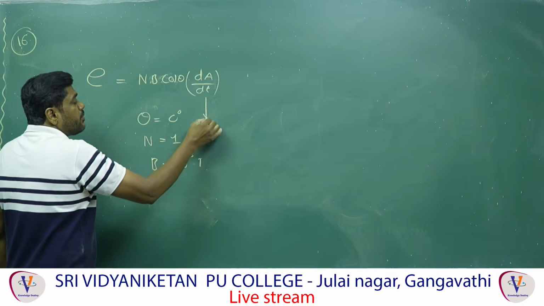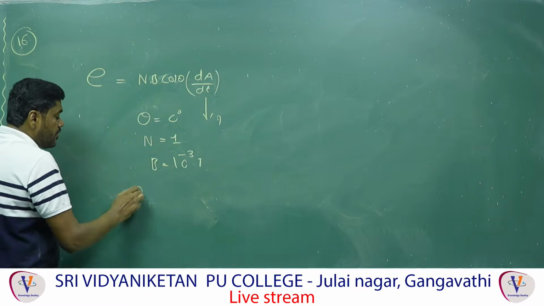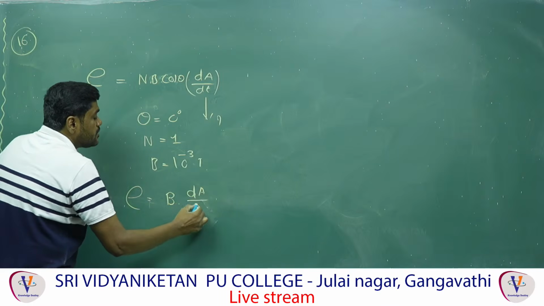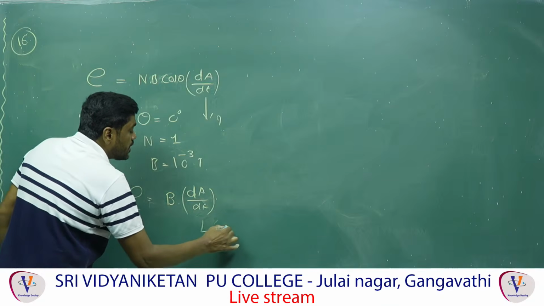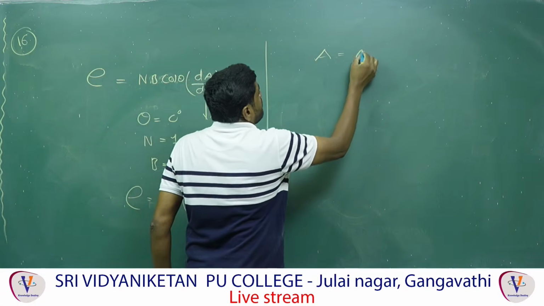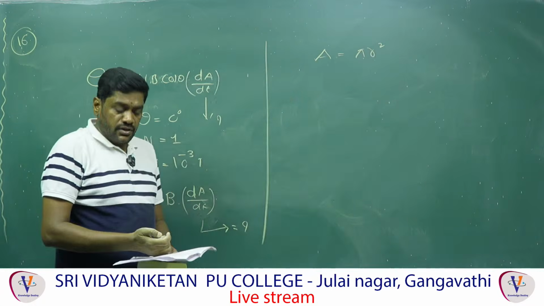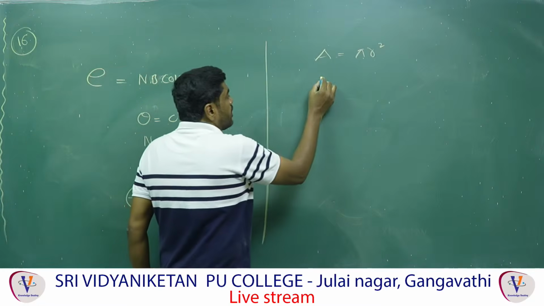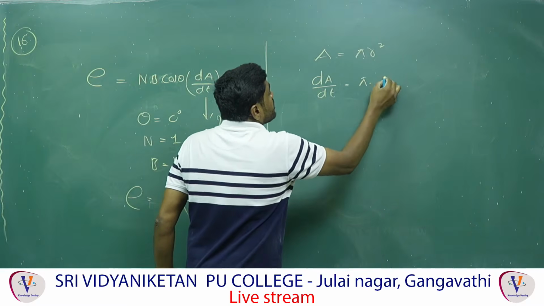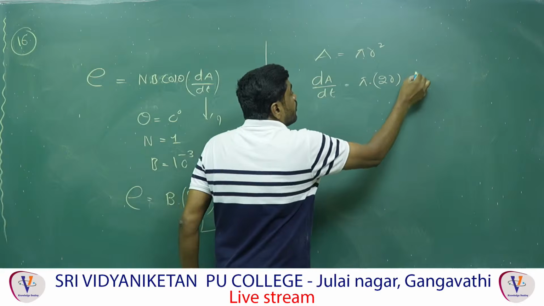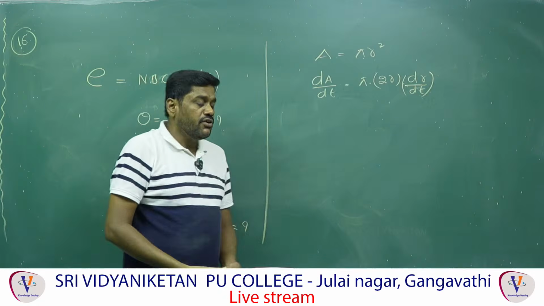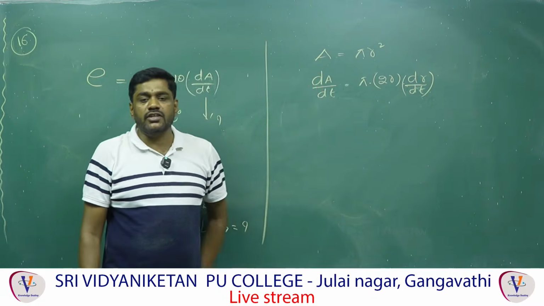But the problem is, dA by dt is equal to how much? Here N is equal to 1, so it is only B into dA by dt. First of all, we have to find out the dA by dt value. Now, what is the formula for area? A is equal to pi r square, where r is the radius. If you take the differentiation, the rate of change dA by dt is pi into 2r, and again we have to differentiate r, because we are differentiating with respect to time, not with respect to the radius.